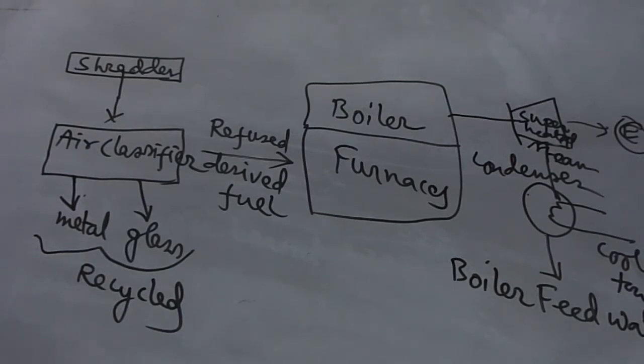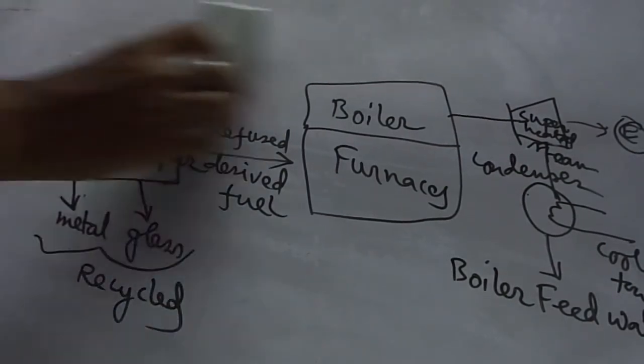Typical metal concentration in the fly ash and bottom ash of an incinerator. Fly ash: calcium is 54,500 milligram per kg.